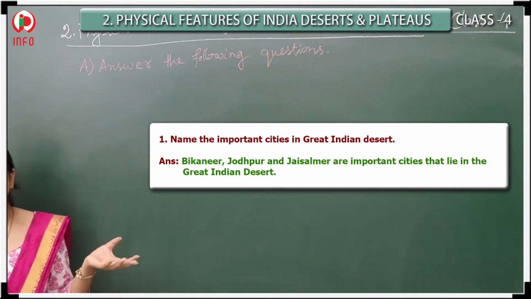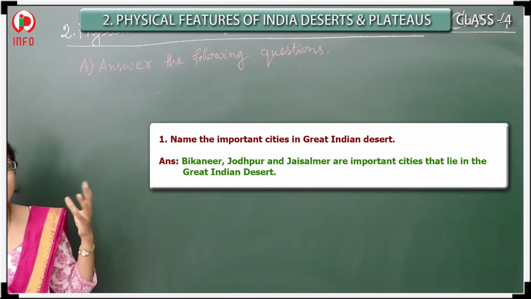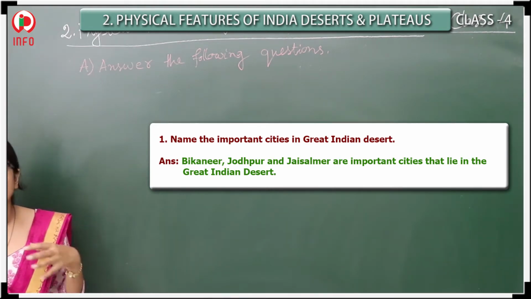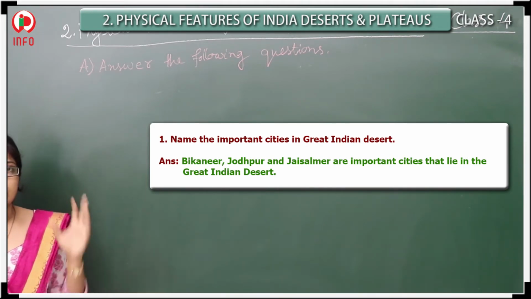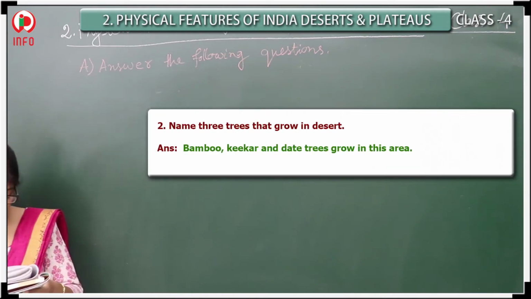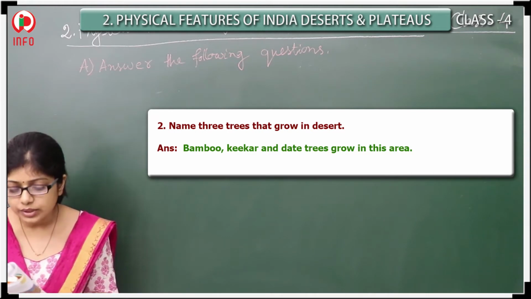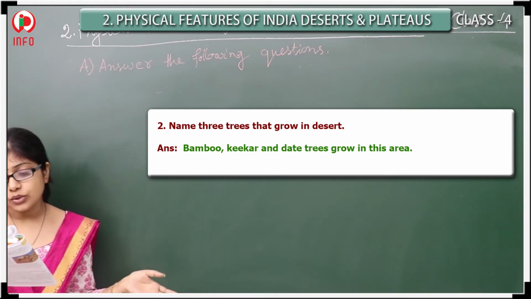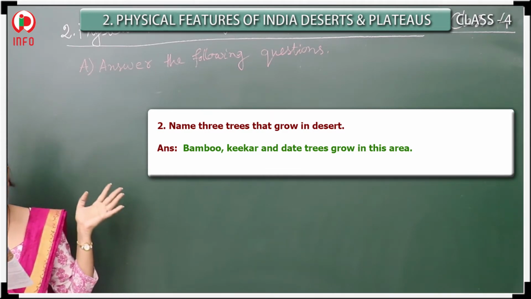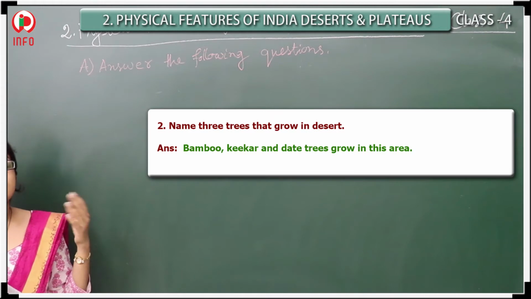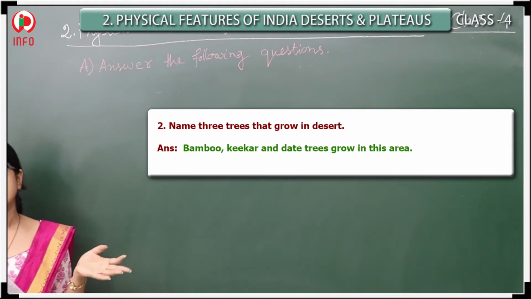So they all belong to the desert. That's why the climate of those regions is just like a desert climate. The second question: name 3 trees that grow in the desert. The trees that grow in deserts are bamboo, kikar and dates. Generally they grow in the desert area.